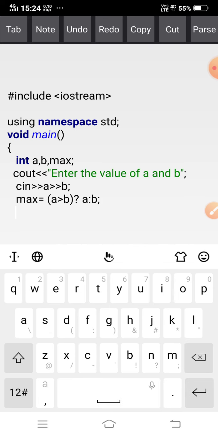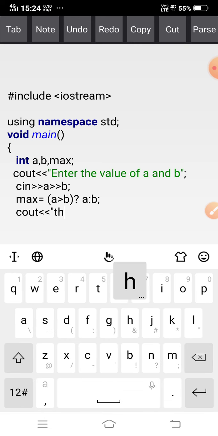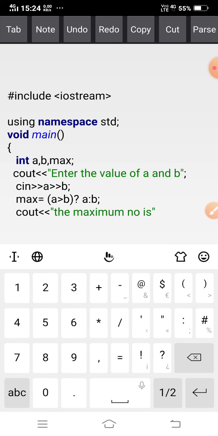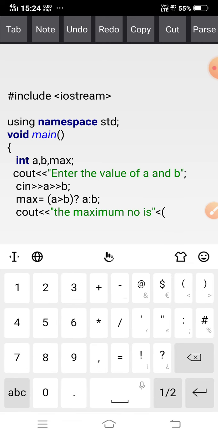Then the next line is cout, "The maximum number is". What is the variable? I have stored the result in the variable max.